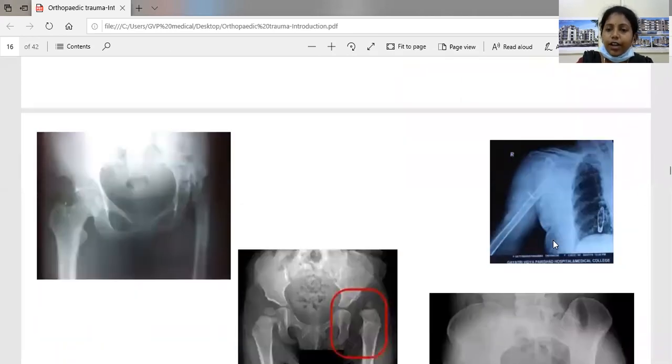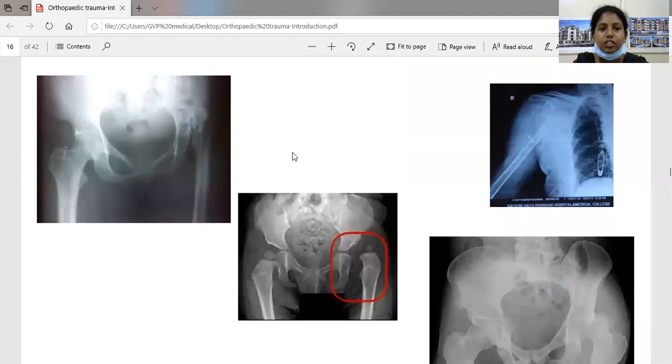So these are the radiographs showing the dislocation and subluxation. This is an X-ray showing the dislocation. This is the normal joint. This is the head of the femur, and this is the acetabulum. So there is complete contact between the two articular surfaces. Here there is no contact between the articular surfaces.